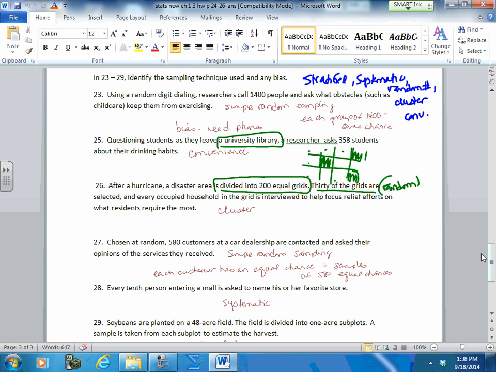The last one, soybeans are planted on a 48-acre field, and the field is divided into 1-acre subplots. So again, it's kind of like the other one. We divide everything into subplots. A sample is taken from each of the subplots. This is your stratified. See the difference between this one and this one? This is your stratified.